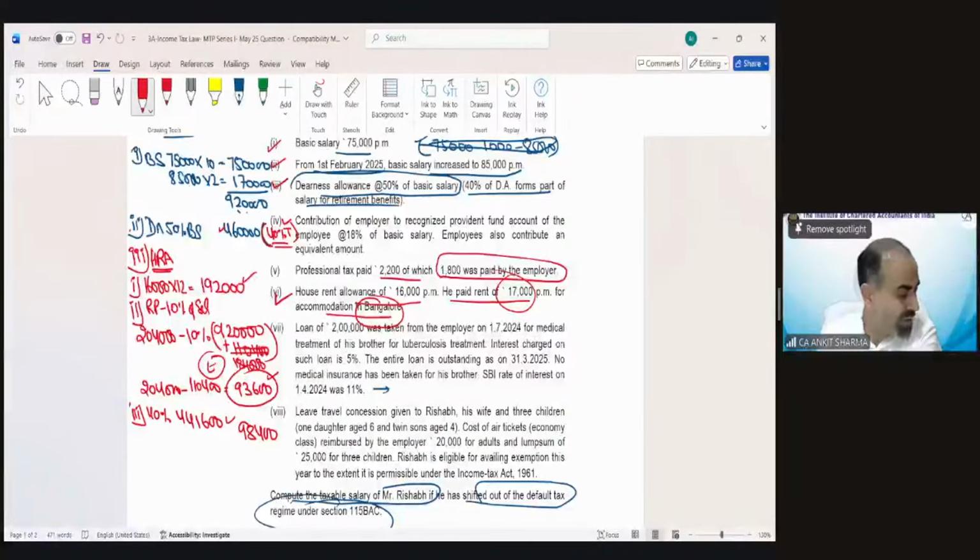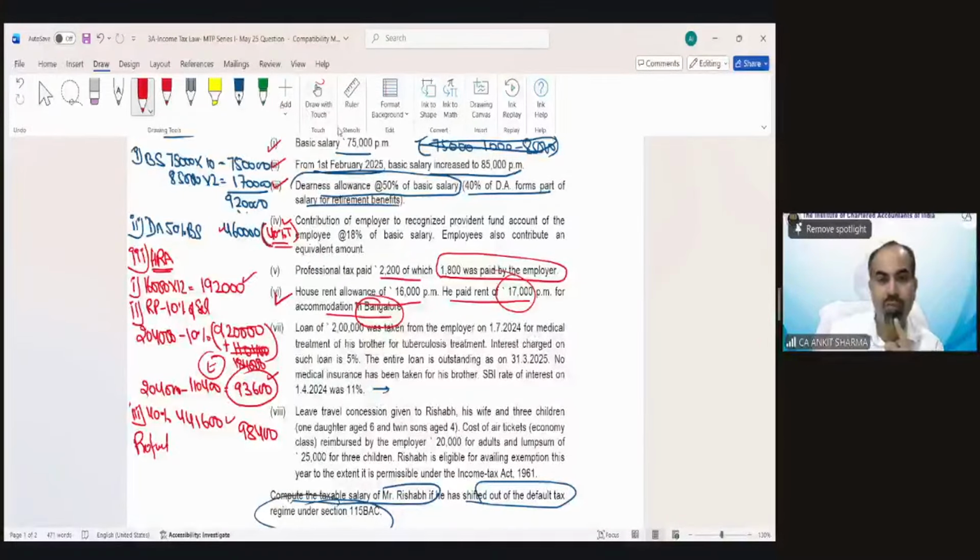So now because we have solved this perquisite of HRA, now the provident fund provision is there. Provident fund contribution, point number 4. It says Bangalore is a metro city. No, metro city has been defined as only Delhi, Mumbai, Kolkata, Chennai. Only for those 4 we have to take 50. For all others we have to take 40.